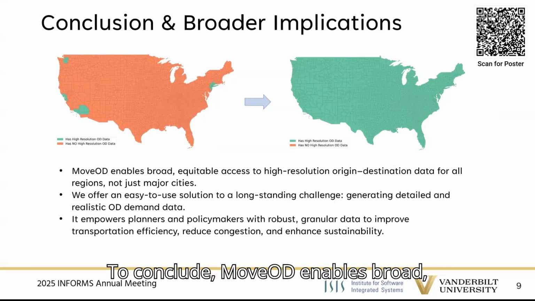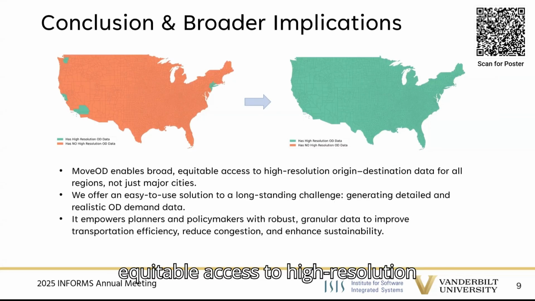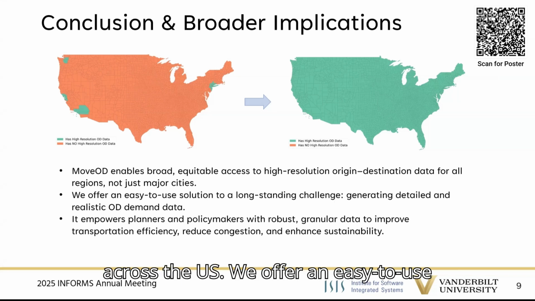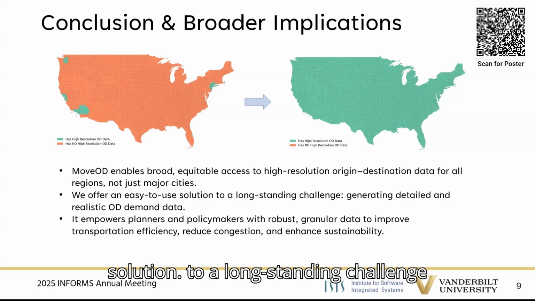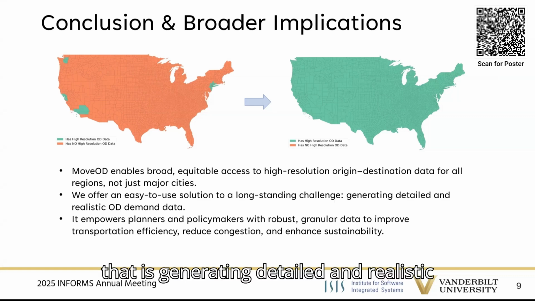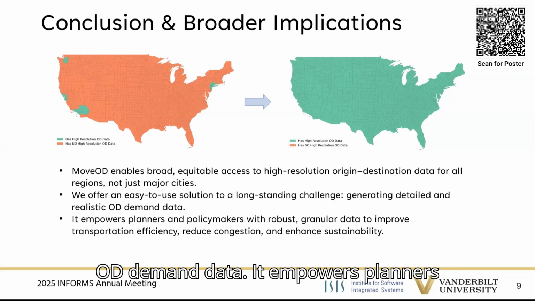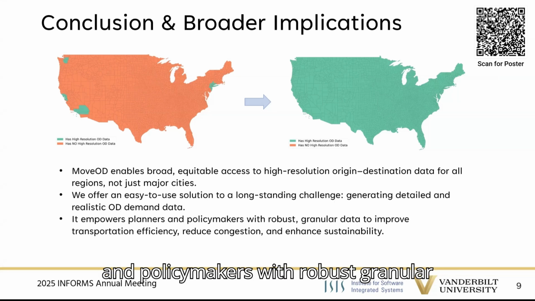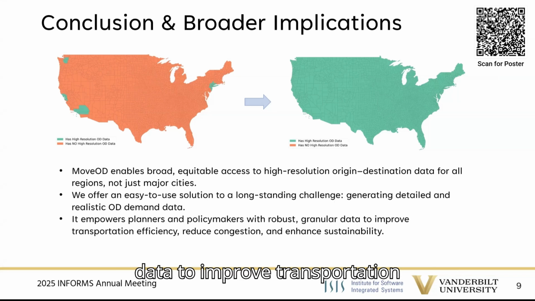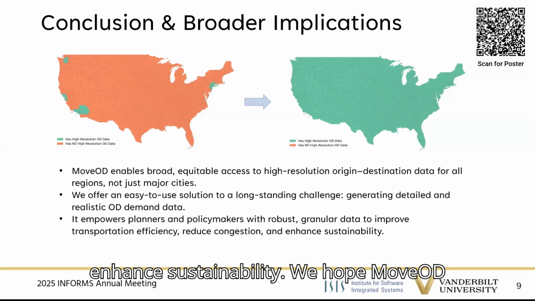To conclude, MoveOD enables broad, equitable access to high-resolution origin-destination data for all regions across the US. We offer an easy-to-use solution to a long-standing challenge, that is, generating detailed and realistic OD demand data. It empowers planners and policymakers with robust, granular data to improve transportation efficiency, reduce congestion, and enhance sustainability.